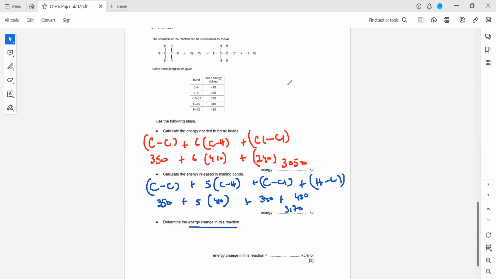Then the energy change. How do we work out the energy change? Energy change is bond breaking minus bond forming. So bond breaking was 3050 and bond forming is 3170. When we simplify, we get minus 120. If you get a negative 120, this gives an idea that this reaction is an exothermic reaction. Is the discussion clear? So bond breaking minus bond forming will give us the energy change.